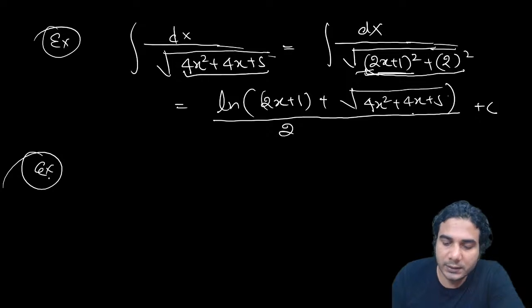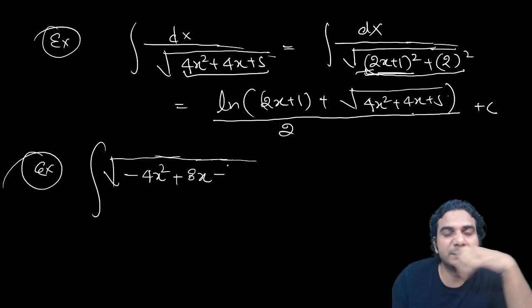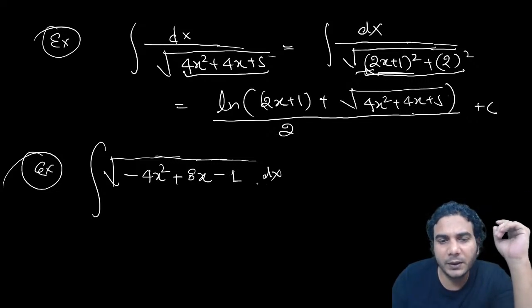Now let's see what the answer will be if you have something like this. 1 upon, say, minus 4x square plus 8x minus 3. Okay, let's take minus 1, no problem. Take any number, no problem. Okay, it is written like this.